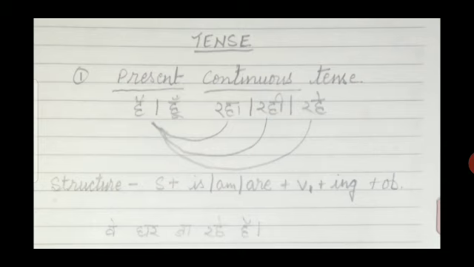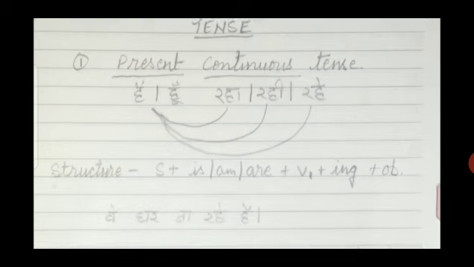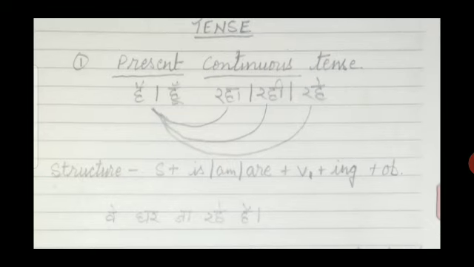If any sentence in Hindi at last has raha hai, rahi hai or rahe hain, that means it belongs to present continuous tense. Suppose मैं खाना खा रहा हूँ, वह कपड़े धो रही है, वे बाजार जा रहे हैं. These are the identification and the examples of present continuous tense, because at last there is raha hai, rahi hai and rahe hain.